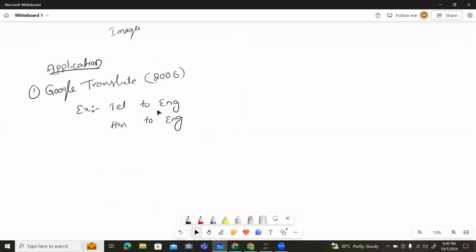We already had generative AI. So next application, we also discuss some more applications. The next application is Siri.